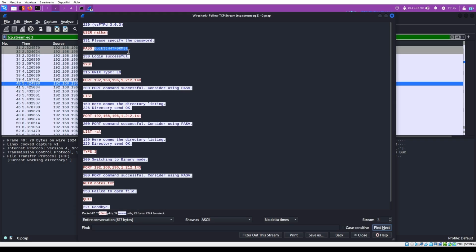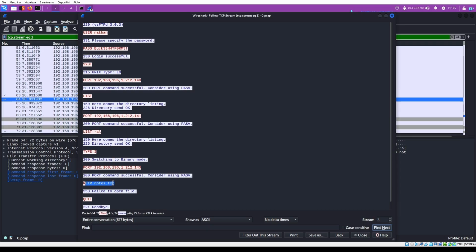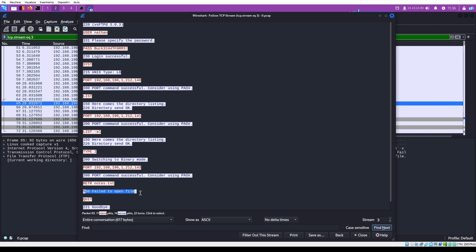We can copy it, and the server responds with login successful. Nathan lists the directory and got note.txt, so probably the server responds with a file to open.